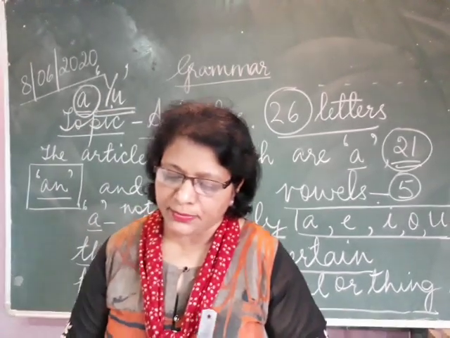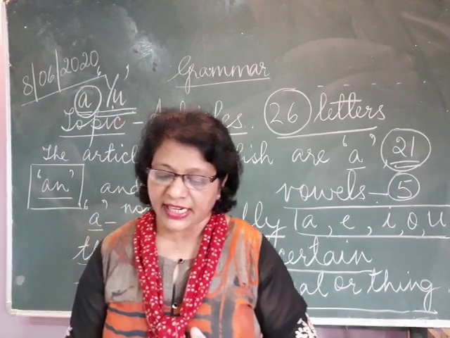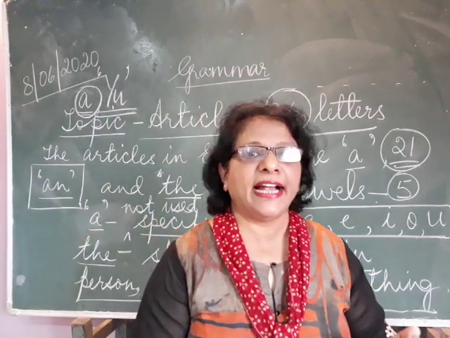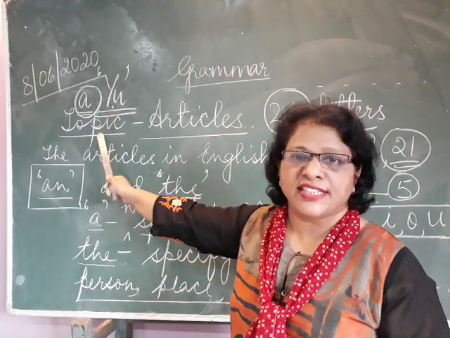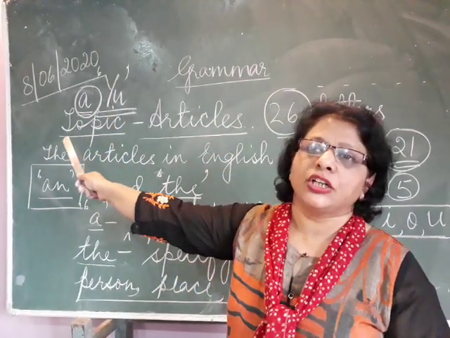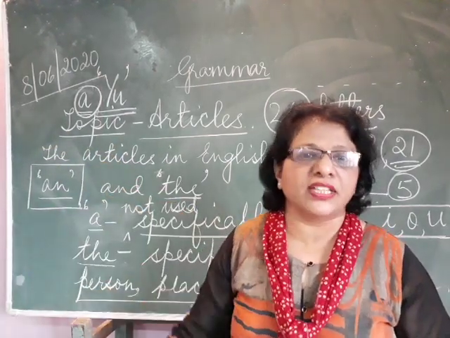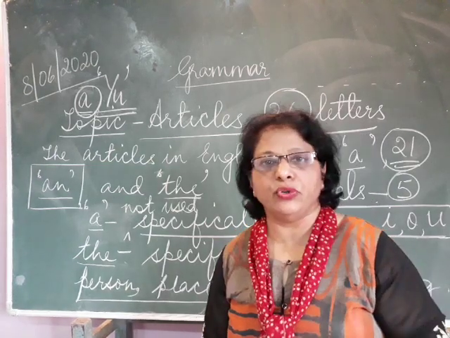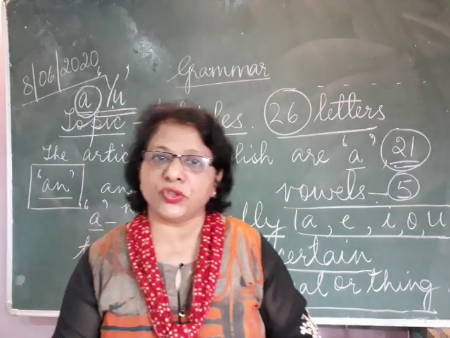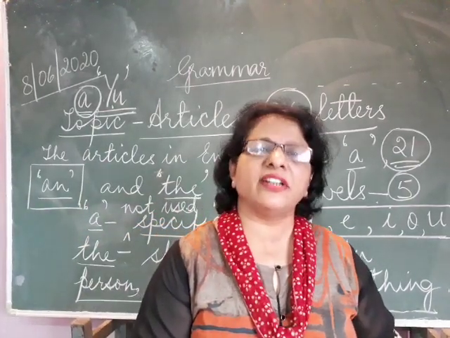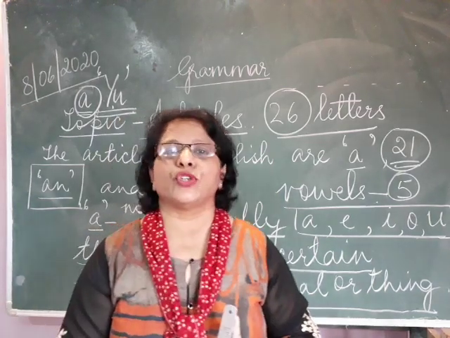In these examples, and maybe some others too, we use article 'a'. And why not 'an'? The reason was because of the Y-U sound, and Y is a consonant. So that's a simple reason why we do not use article 'an', but we use article 'a'. So I hope you understood this topic on articles, children. It's very simple. Once you understand it, it is very simple to solve.